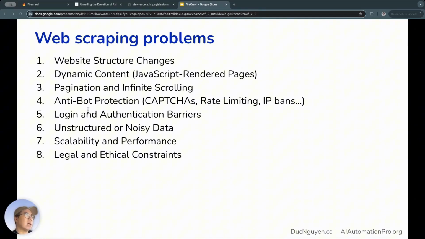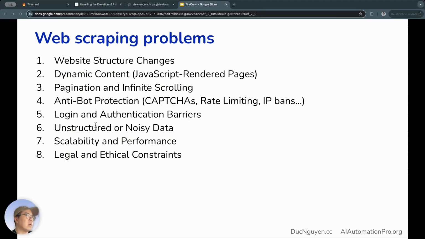Second is dynamic content. That means pages that are displayed through JavaScript, so the data we want to collect isn't present in the initial HTML, but is loaded via JavaScript. So when we perform an action, then that content will be loaded for us to see.